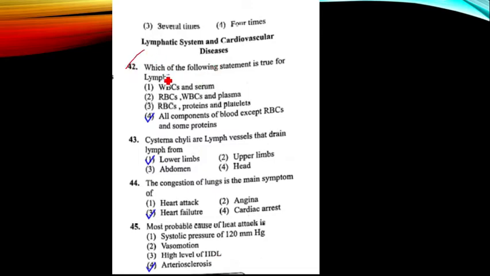Next, question number 42. Which of the following statements is true with regard to lymph? Option 4 is the correct answer. All components of plasma, or blood also, are present in the lymph except RBC and some proteins. Instead of blood, we have to keep plasma here. All components of blood are present in the lymph except RBC and some proteins. 42, option 4 is the correct answer.